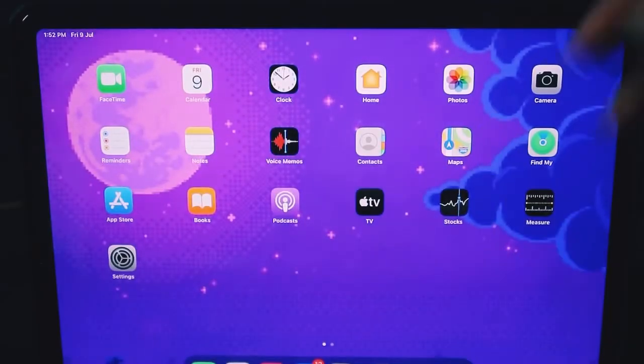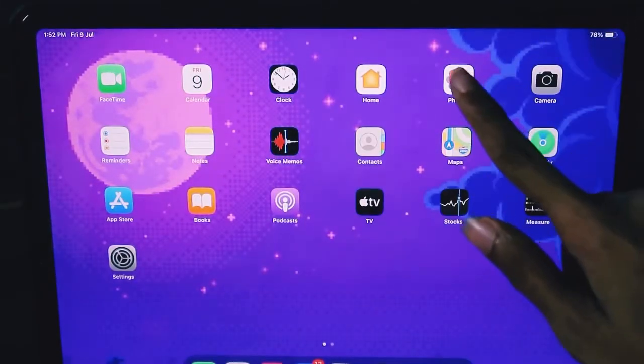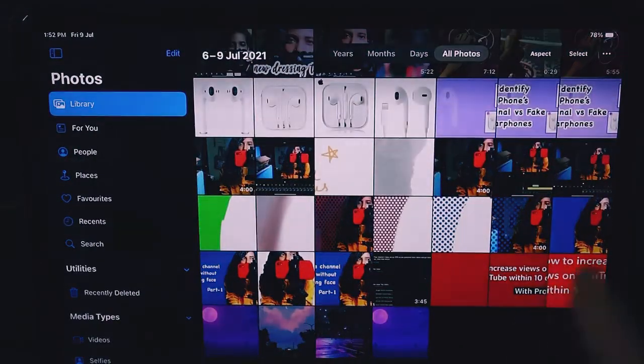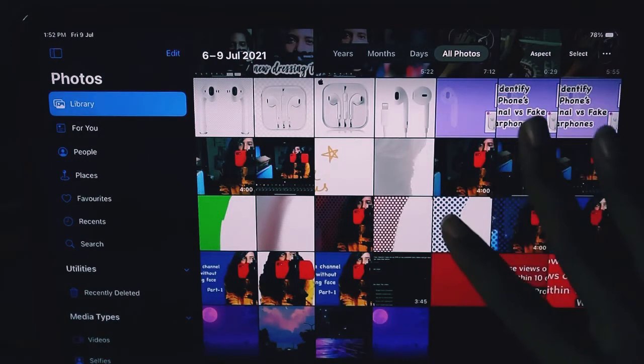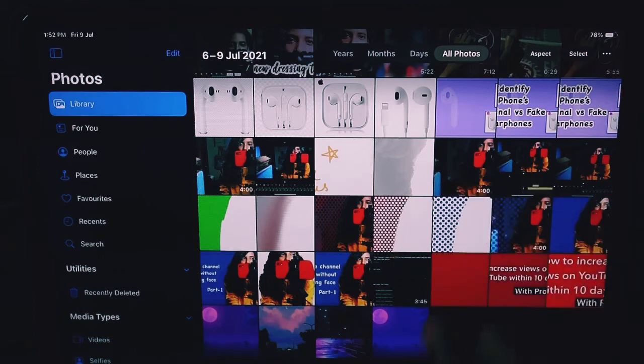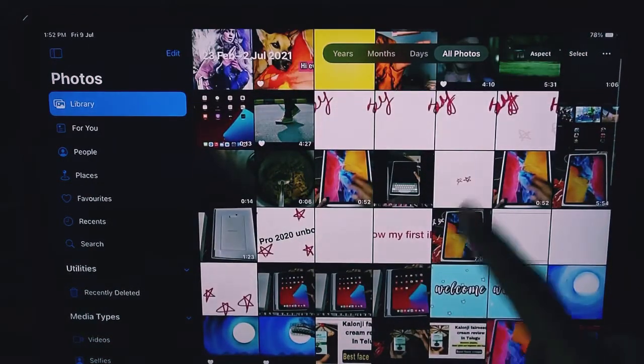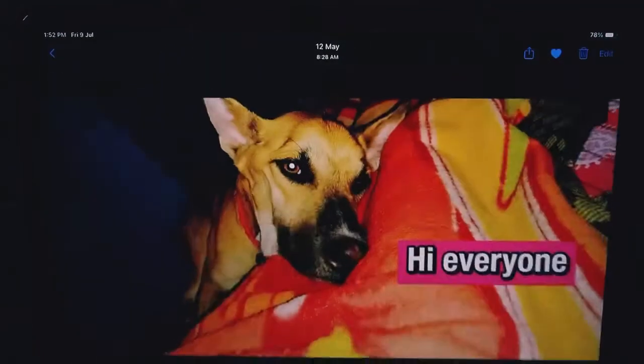And here I have got my photos, okay? I'll show you guys a few of my photos. I haven't uploaded any pictures revealing my face, I have deleted all those, and I'm showing you these photos currently. So these are a few of my photos, and here's my dog's picture.